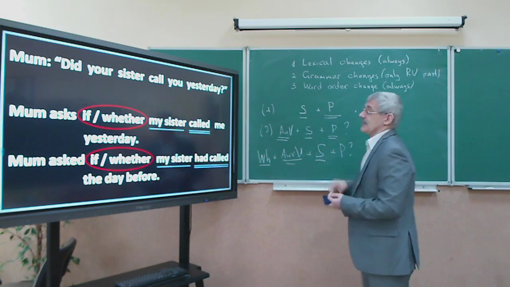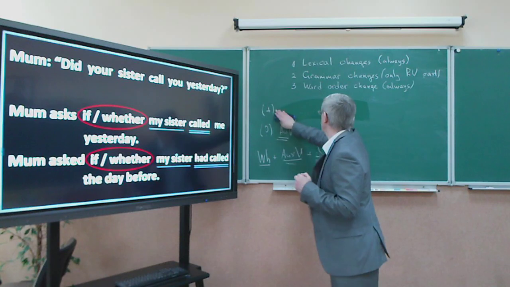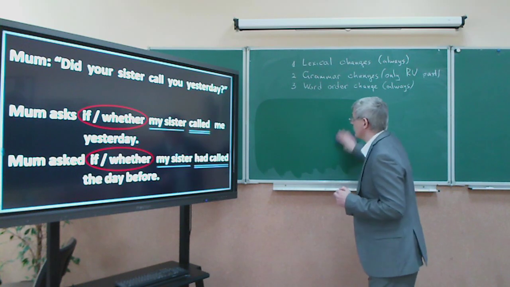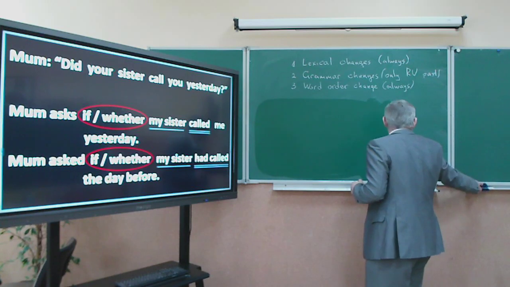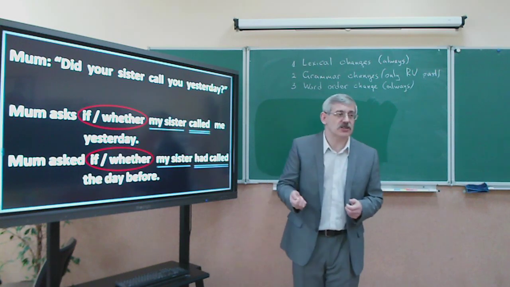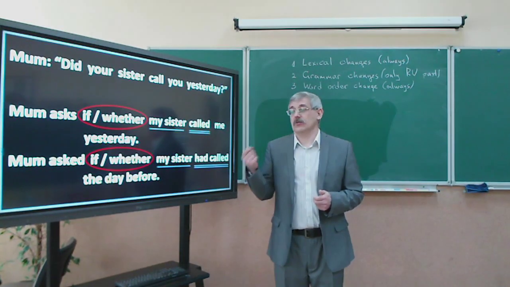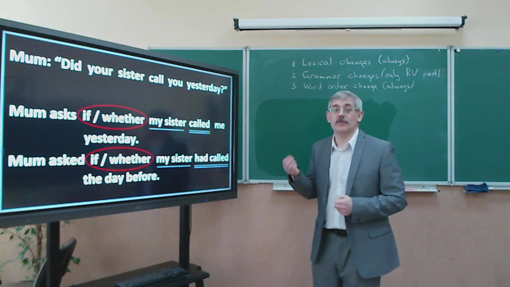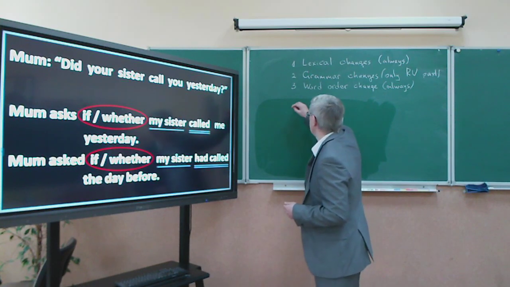So we've discussed statements and we've discussed questions. There is one more type of sentence which also can be reported. What is that? It's an imperative sentence. Imperative sentence – спонукальне речення або наказовий спосіб. Of course, during the conversation we can give some instructions, we can ask somebody to do something or tell whatever. And we use this imperative mood or imperative sentences. How do we form it in direct speech? We form it with the help of the bare infinitive.